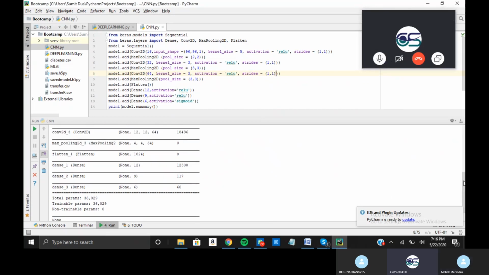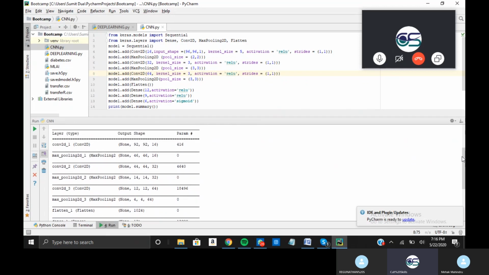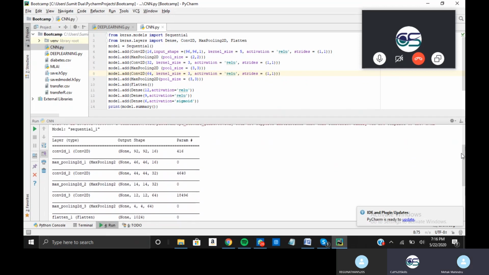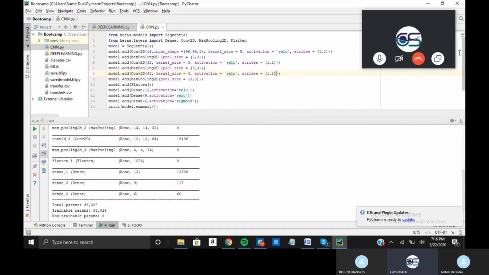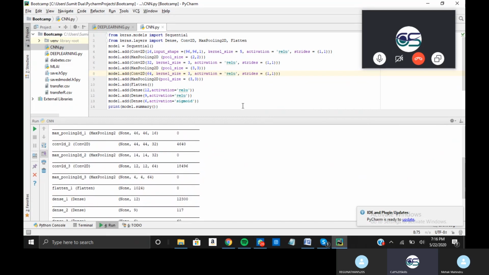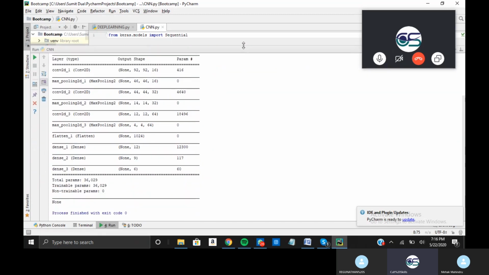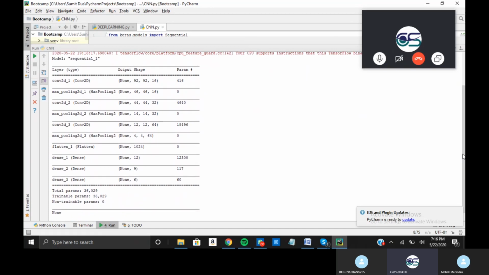Share the screenshot of that. Yeah, screen is shared. Yeah, fine. It's working. So you have convolution 2D. Wait. Show me the code. Show me the model.summary part from the top. It's having convolution 2D 1, 2, and 3 with max pooling 1, 2, and 3. Fine. Okay, yeah, great. It's working perfectly fine.